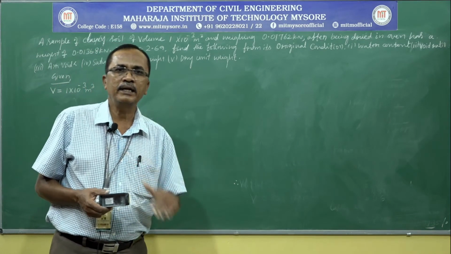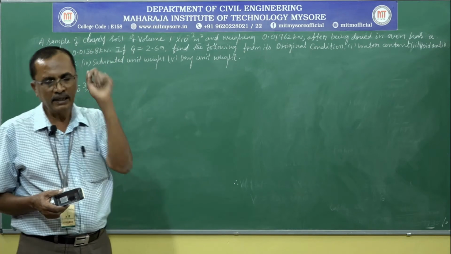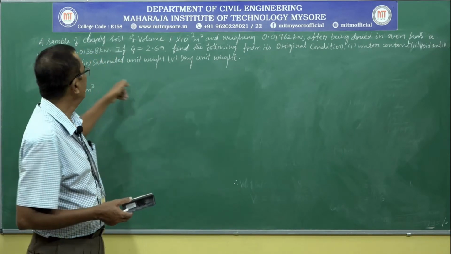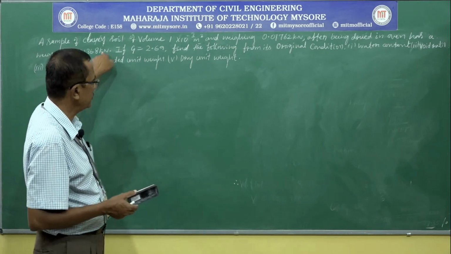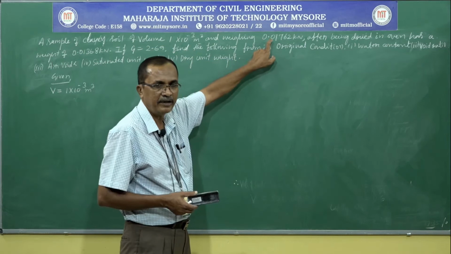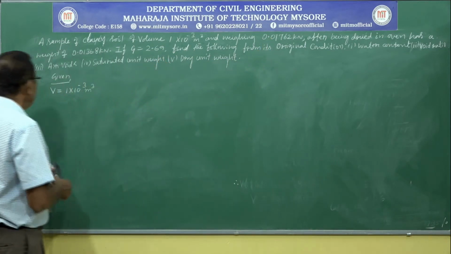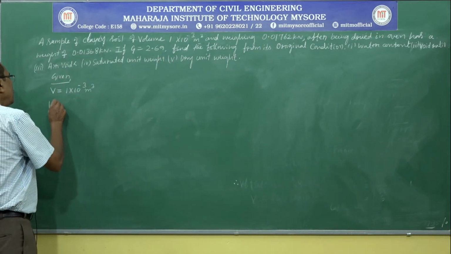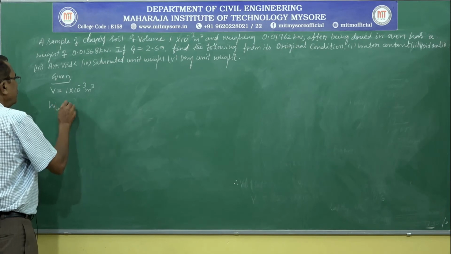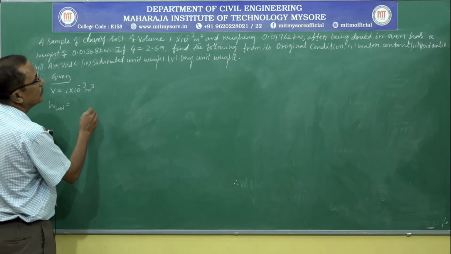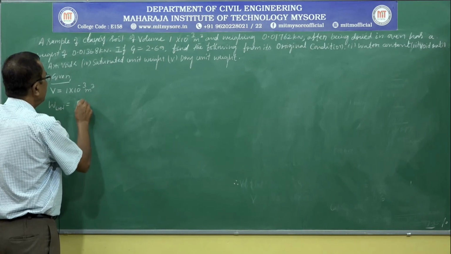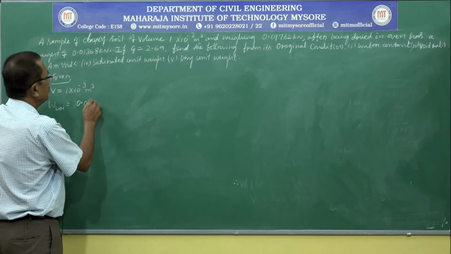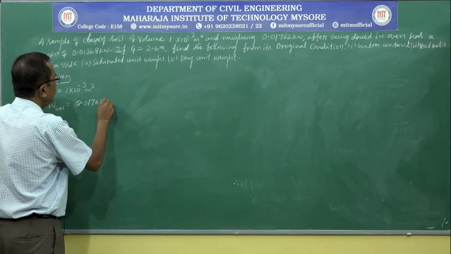When the soil is dried in the oven, the weight is reduced to 0.01368 kilonewton, which means the earlier weight must be the wet weight. So W wet, the weight of wet soil, is equal to 0.01762 kilonewton.